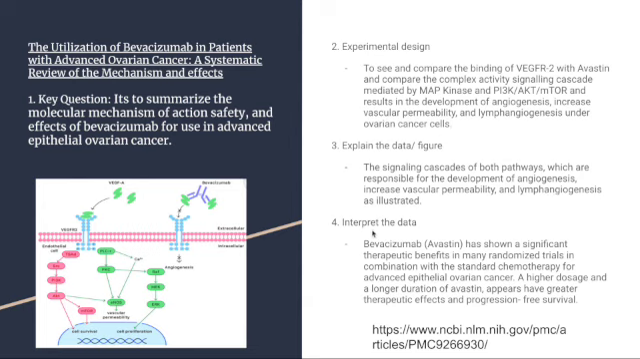To interpret the data, bevacizumab, also known as Avastin, has shown significant therapeutic benefits in many randomized trials in combination with standard chemotherapy in advanced epithelial ovarian cancer. A higher dosage and a longer duration of Avastin appear to have greater therapeutic effects in progression-free survival.